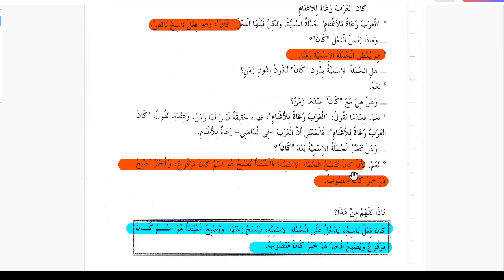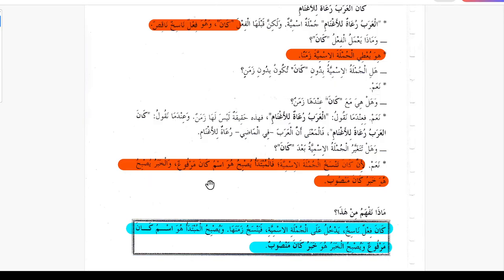Kana tansakhul jumla ismiya, yes, because kana cancels jumla ismiya. Fal mubtada yusbihu huwa ismu kana. So the mubtada becomes ismu kana and it is marfu. Ismu inna was mansub, ismu kana is marfu.